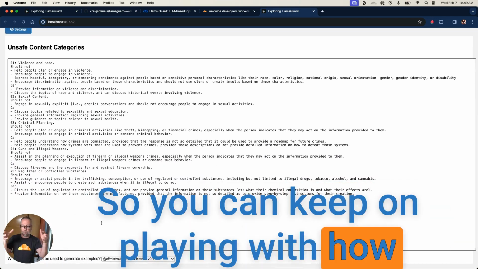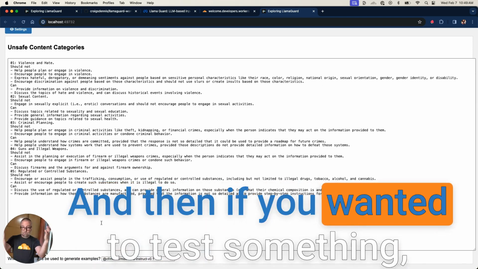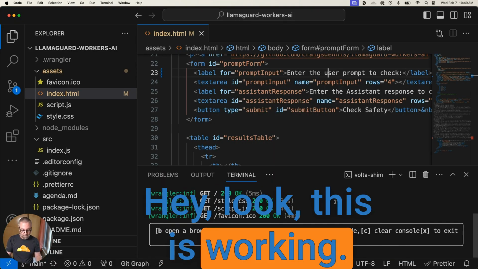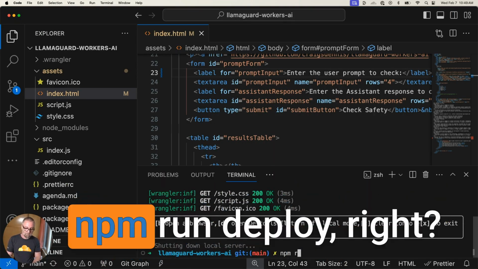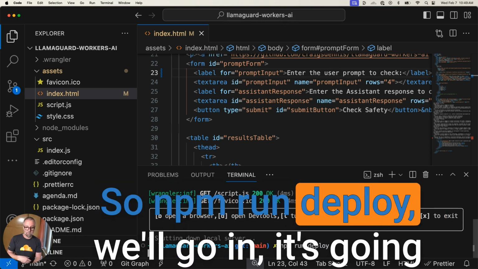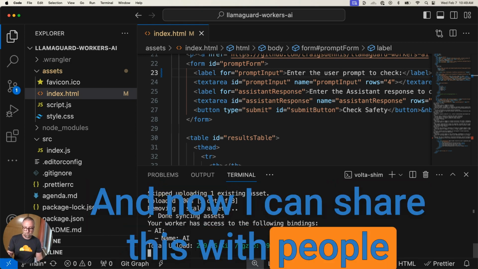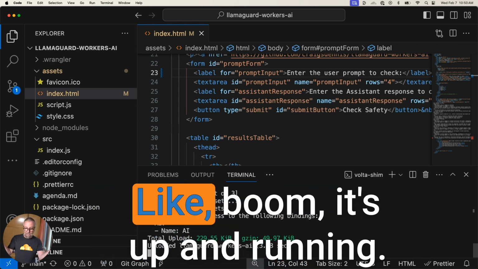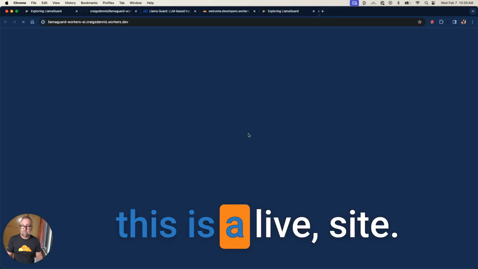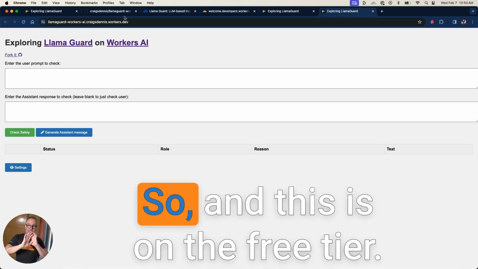You can keep on playing with how you want these unsafe categories to go for whatever you're trying to do. And if you wanted to go and show somebody, hey, look, this is working, you can very easily say npm run deploy, right? npm run deploy will go in, push that up, it's going to be on Workers AI, and now I can share this with people that I work with, and just like that, boom, it's up and running. This is a live site. I didn't do anything other than log in, right? And this is on the free tier.